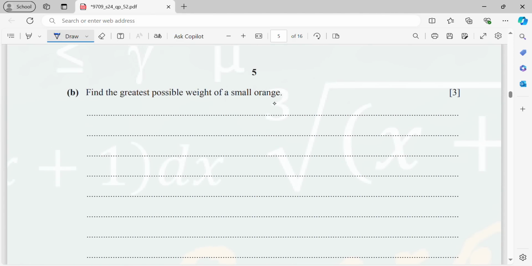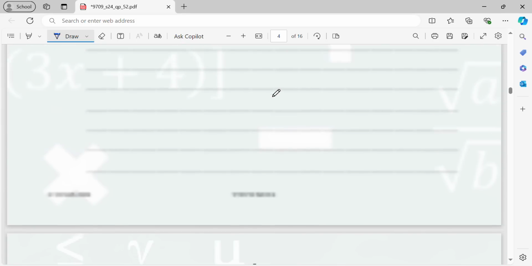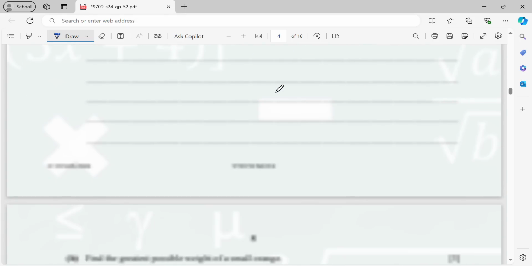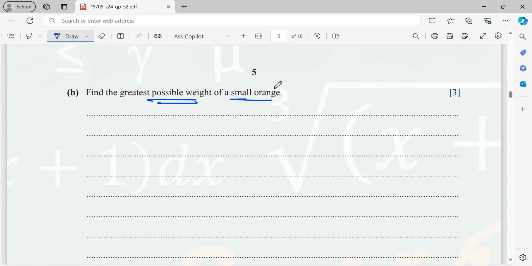Now B, find the greatest possible weight of a small orange. Okay, now small orange is just 20%. Small orange means that the weights will be less than a number. Let's say A is the greatest weight of a small orange.